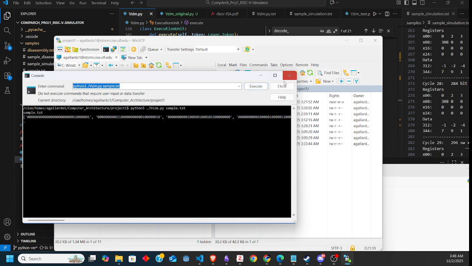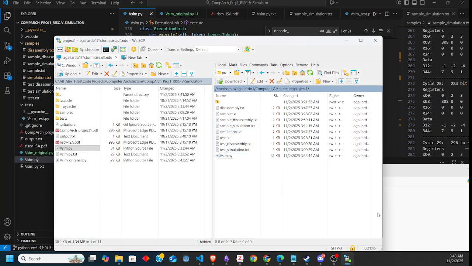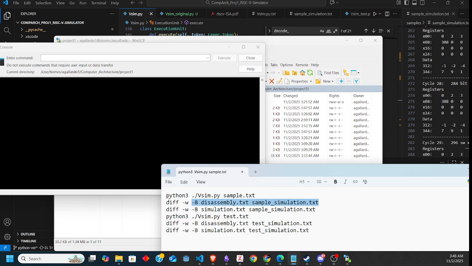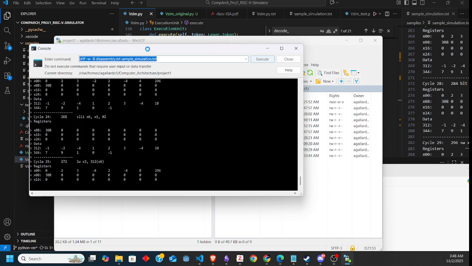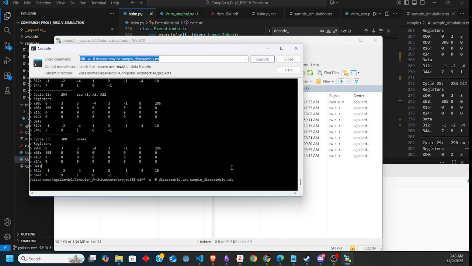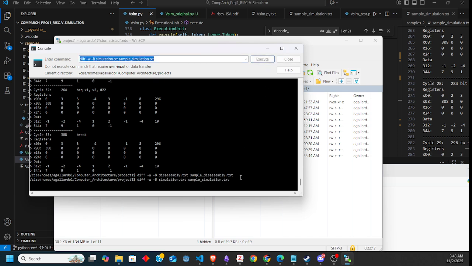It produces some text, but that doesn't really matter. We're looking for the files. It produces two files, which is great. We will go back to the command line and we will diff these two files. Sorry, this is because I'm comparing disassembly and simulation. Of course, it's going to happen. Let's see if this works. There you go. It works. Nothing was output, which I'm very happy about. Simulation and simulation should have a similar effect, which is awesome.